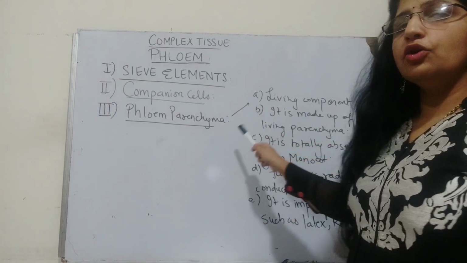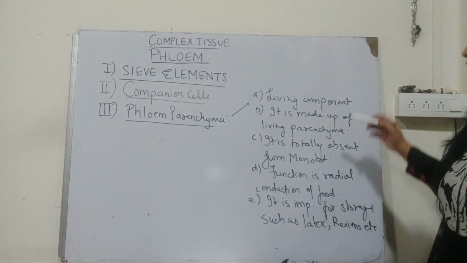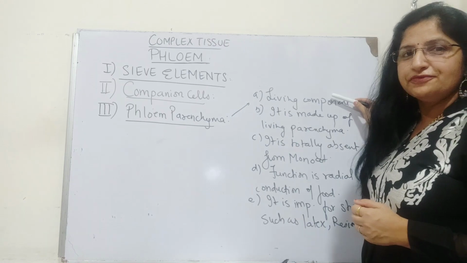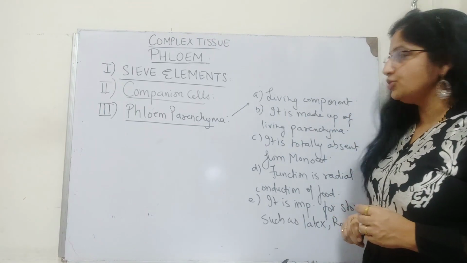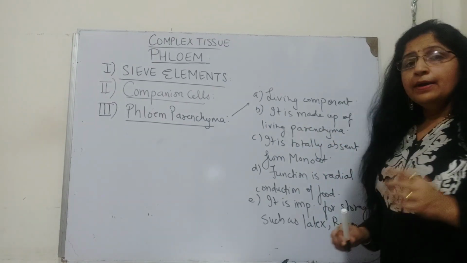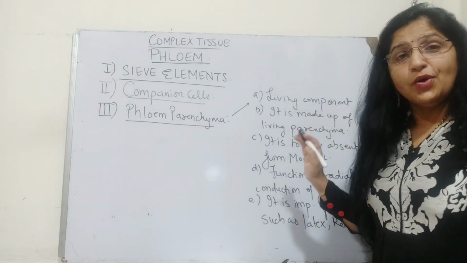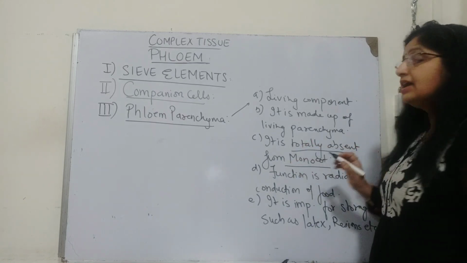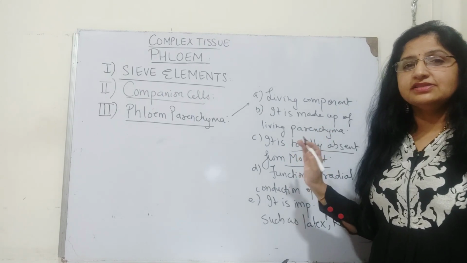Okay, let's see the third component of phloem tissue, phloem parenchyma. Phloem parenchyma, as the name suggests, is a living type of cell. So it is a living component of the phloem tissue, made up of living parenchymatous cells. It is a very important characteristic feature of dicots in angiosperms, but in monocots it is found to be totally absent. In monocots, in their phloem, there is no parenchymatous tissue.